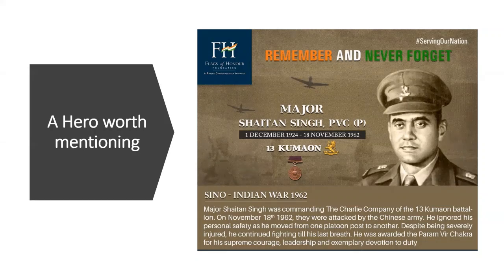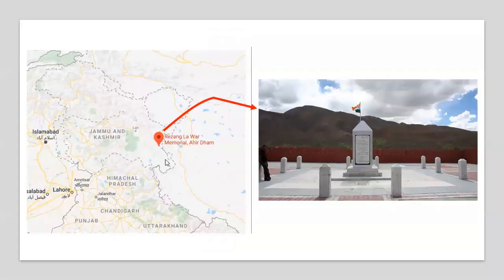So there were only 123 soldiers present to face the entire army of China at that post, and 114 of them died that day. Major Shaitan Singh got the posthumous Param Vir Chakra award, which is India's highest gallantry award. So this, as you can see, is the Rezangla War Memorial. It still stands tall today to commemorate the supreme sacrifice of that company, those brave hearts.